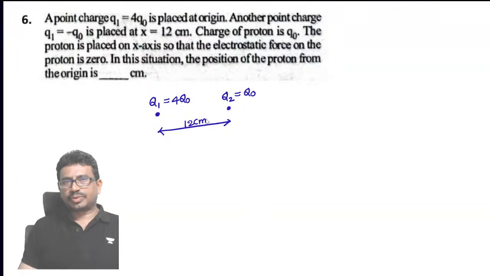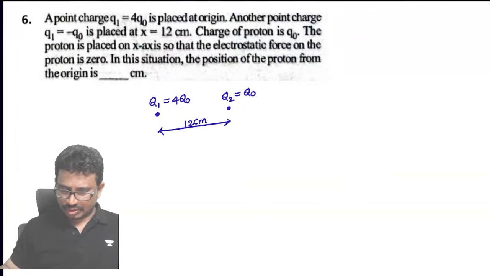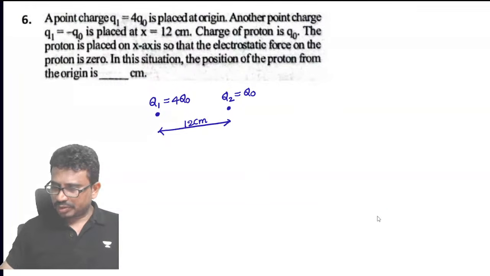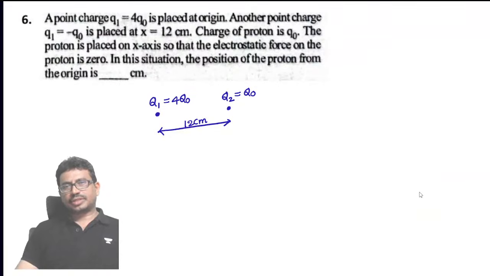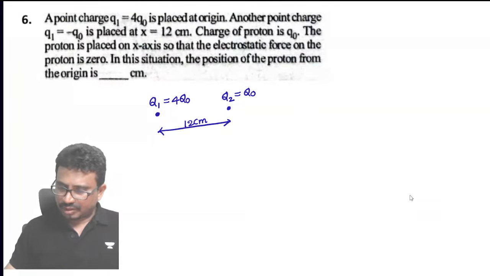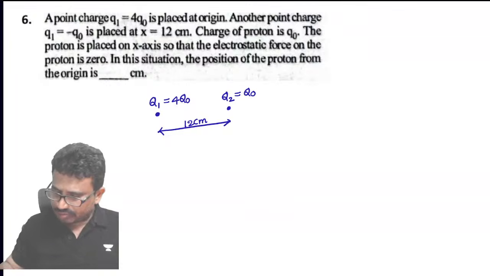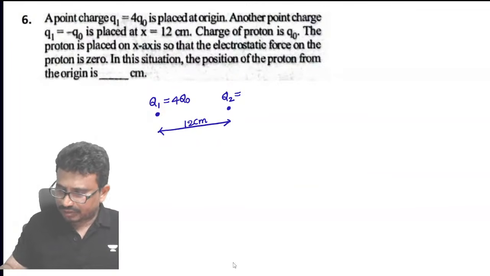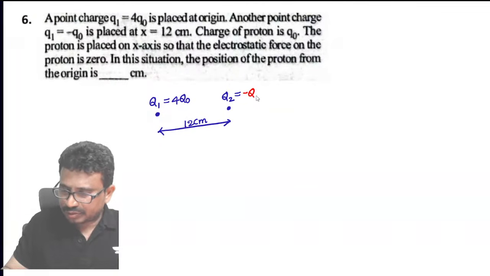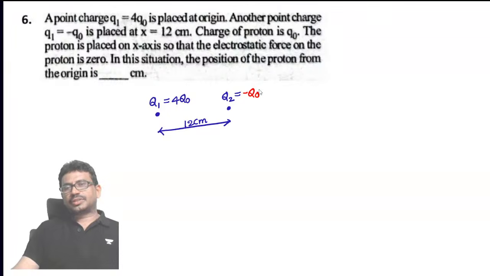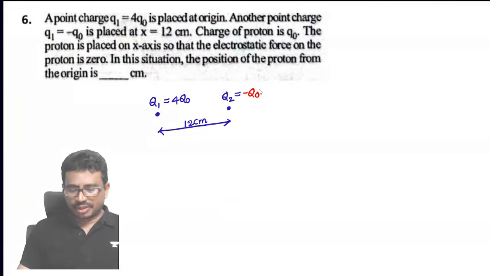Now, what they are asking to find here: the proton is placed on the x-axis so that the electrostatic force on the proton is 0. The force on the proton is 0. That means they are asking to find the equilibrium point. Here this is minus Q0. Electrostatic force is 0 means equilibrium point.